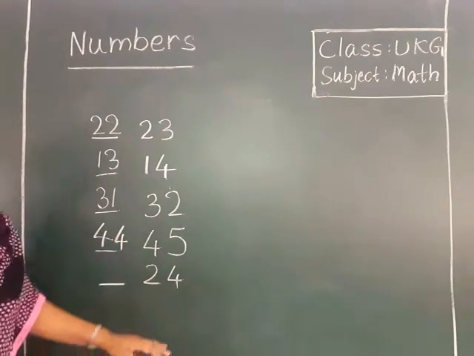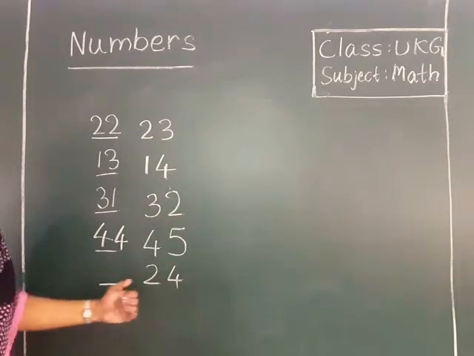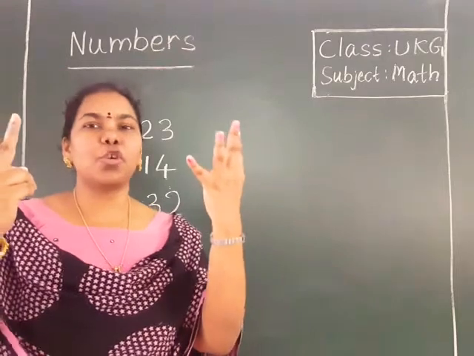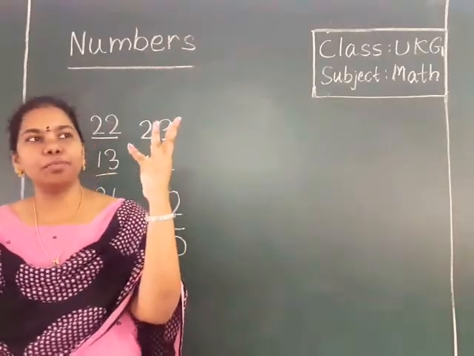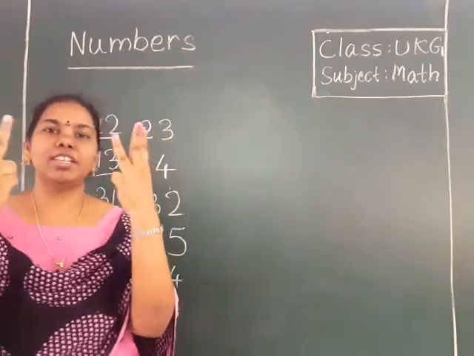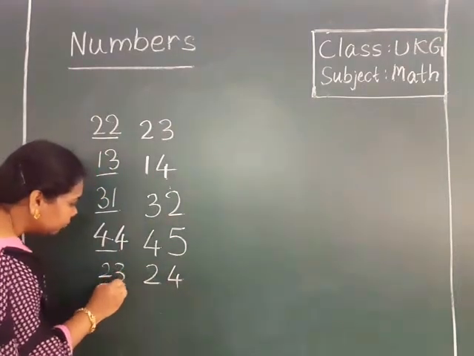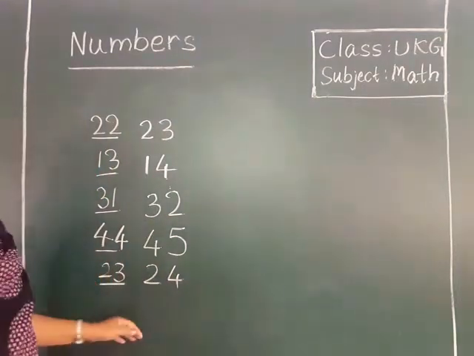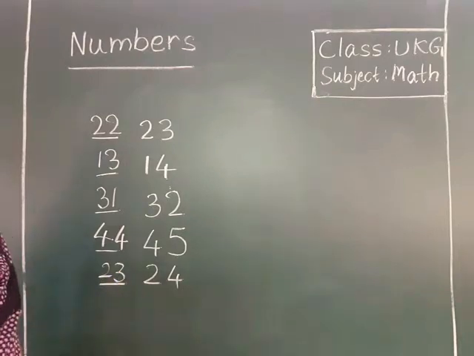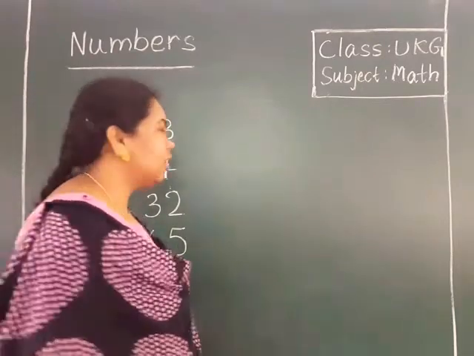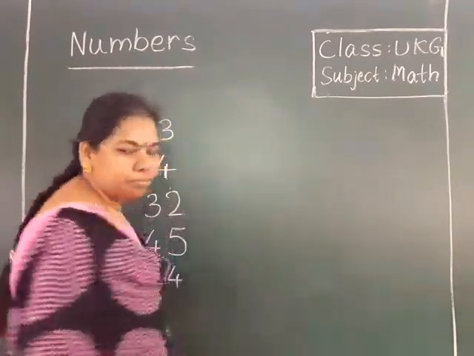44. Like this here for 24. Which number will come before 24? 2, 4, 24. Close one finger from the 4. 3, 23. 2, 3, 23. Okay, children?